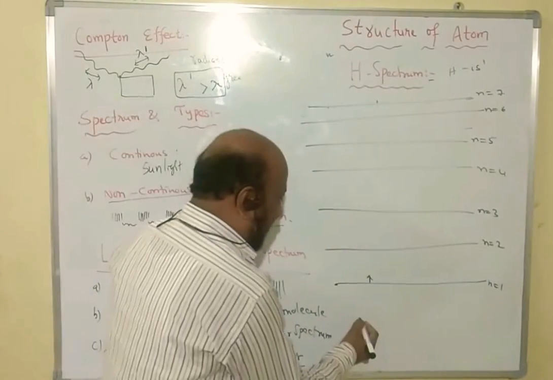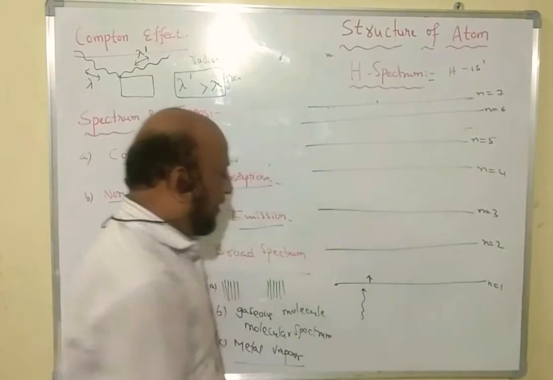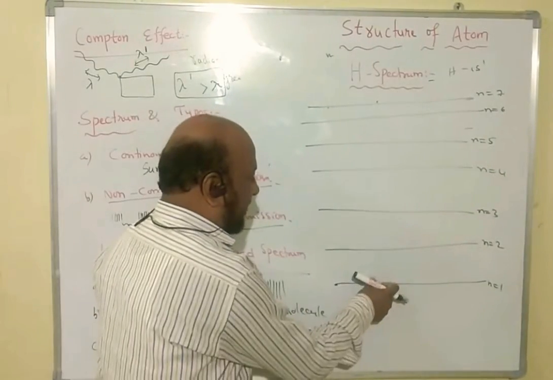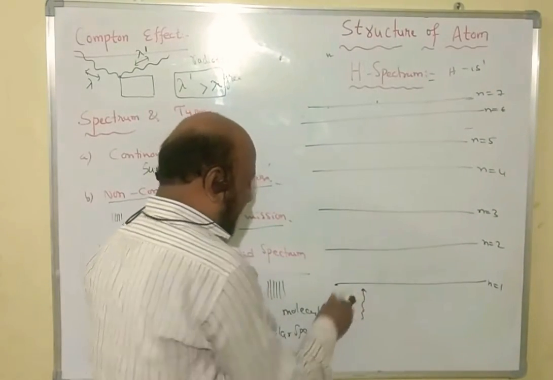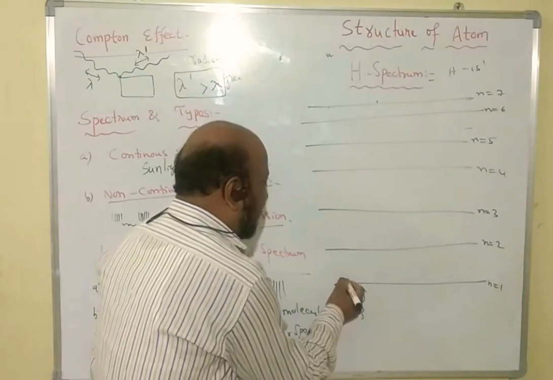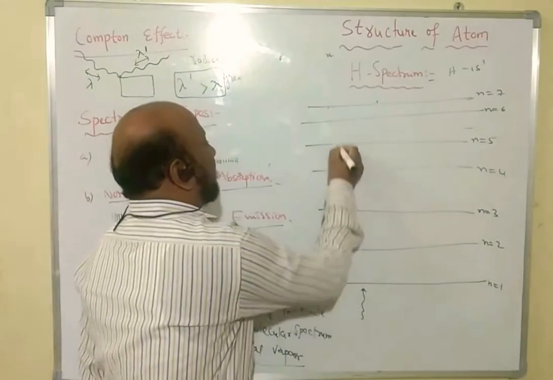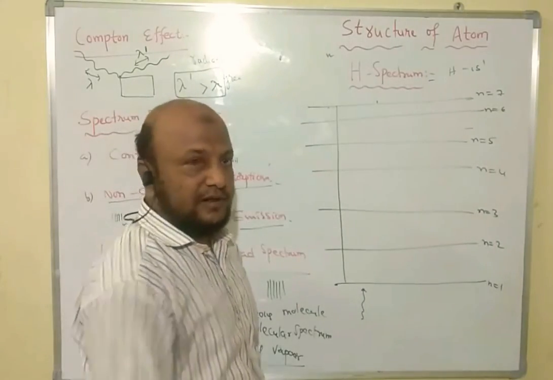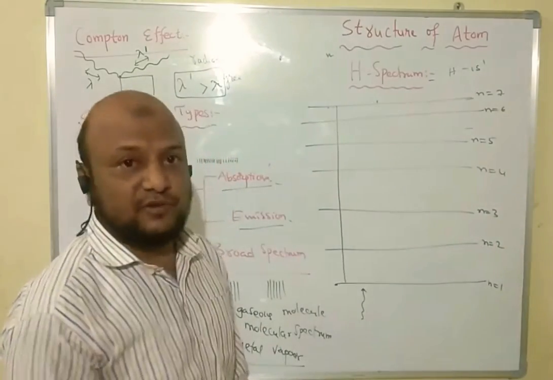If you pass radiation, the electron absorbs the light and moves towards a higher energy level. It reaches a higher level, the maximum level; we are writing up to n is equal to 7.